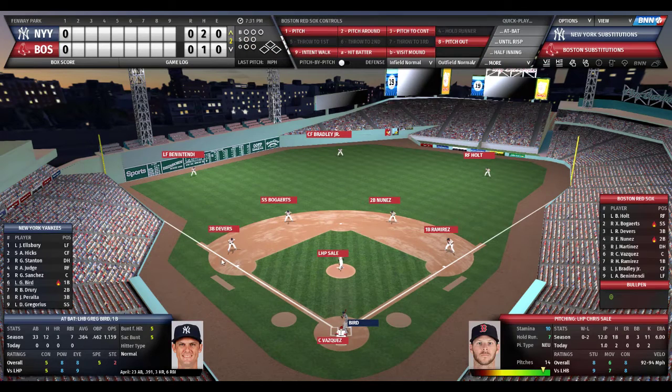We go to the top of the second. No score here at Fenway. Due up for the Yankees of 2018: Bird, Drury, and Peralta to face Chris Sale.